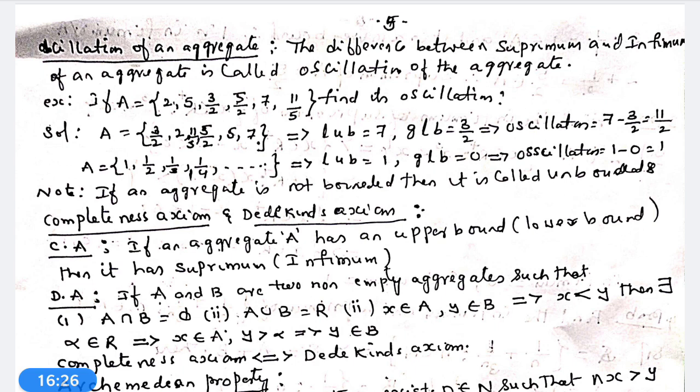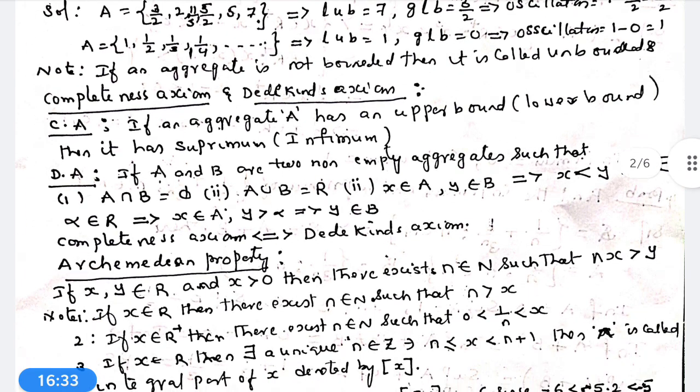Now we go to what is meant by Dedekind's axiom. If A and B are two non-empty aggregates such that A intersection B is equal to phi, A union B is equal to R. Second condition, if x belongs to A, y belongs to B, implies x < y.